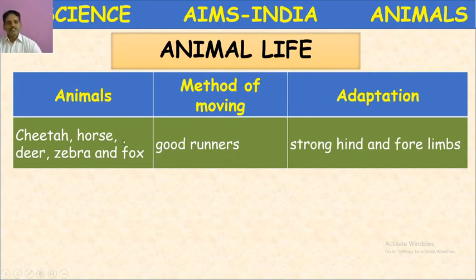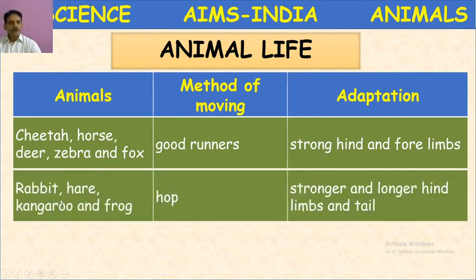You know, cheetah is the fastest running animal. They possess strong muscles and strong forelimbs and hind limbs. Next, rabbit, hare, kangaroo, and frog. They possess strong and long hind limbs, so the method of moving is called hopping. Frog jump. You might have played frog jump at your school during some sports meet.